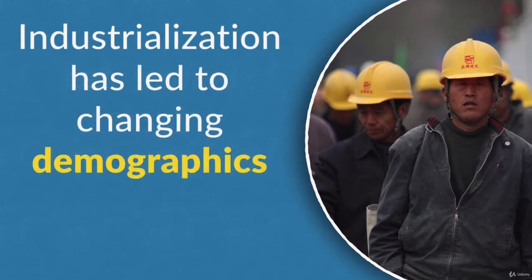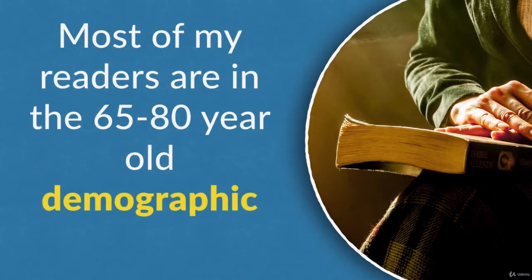But here we're using the word as a noun, changing demographics. Here's another noun use. Most of my readers are in the 65 to 80-year-old demographic. Now in business, a demographic is a group of people in a society, especially people in a particular age group.